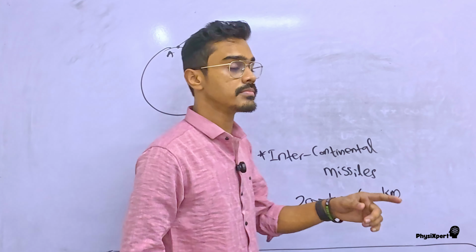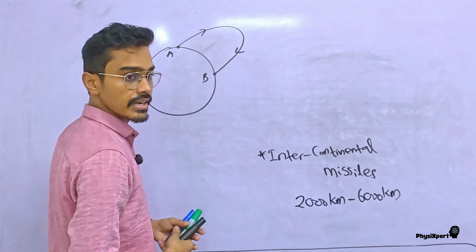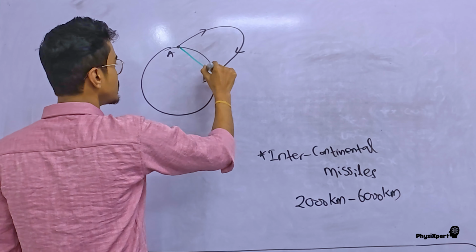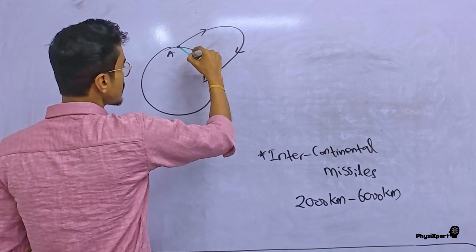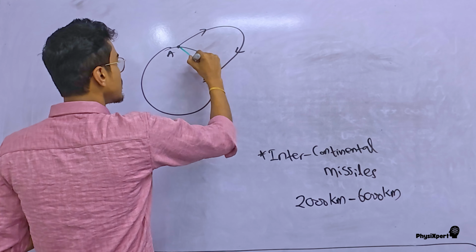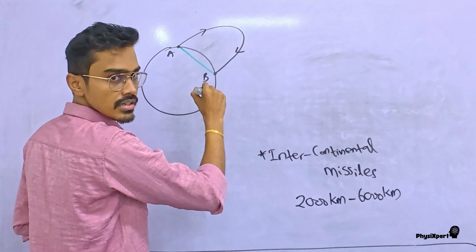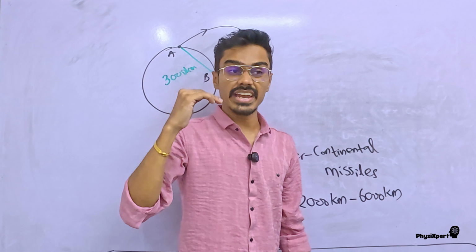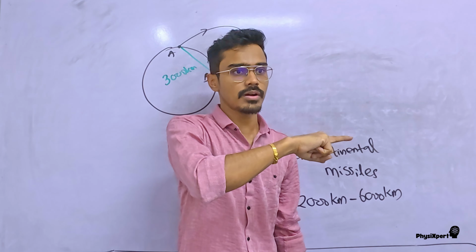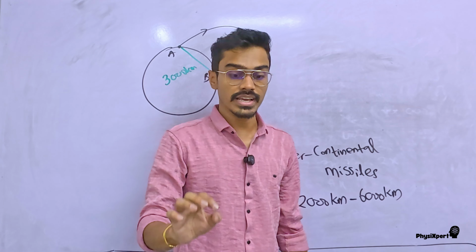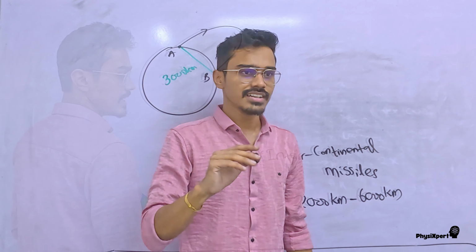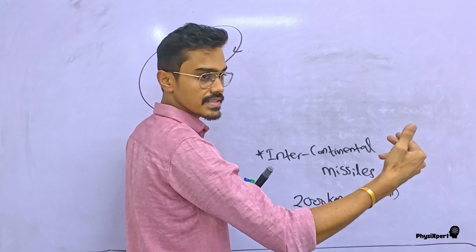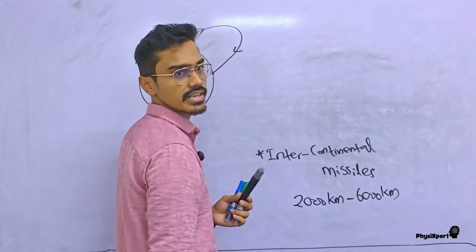And so they fired one ballistic missile from Iran to Israel, right? And approximately the distance between these two countries, any idea? Around 3000 kilometers, and it took only 8 minutes to reach from Iran to Israel. Only 8 minutes, less than 8 actually. They can travel like 5 times, 6 times the velocity of sound in air.